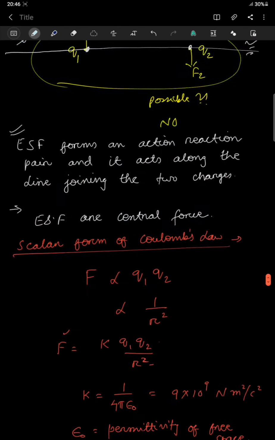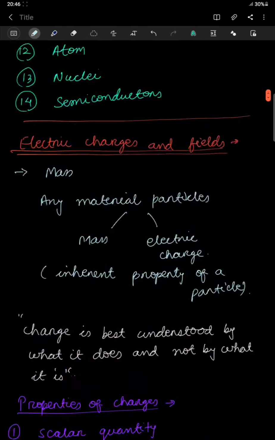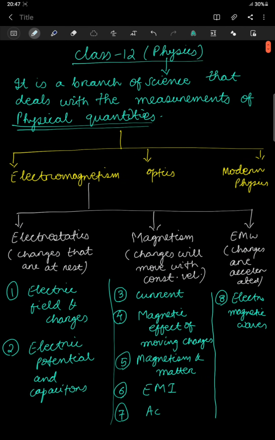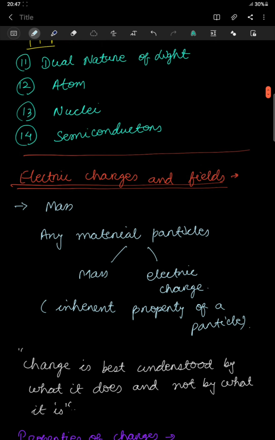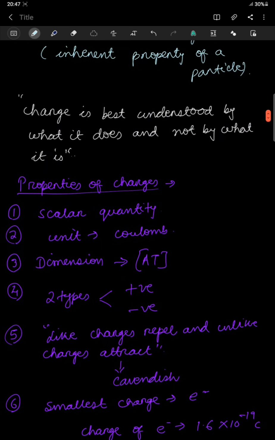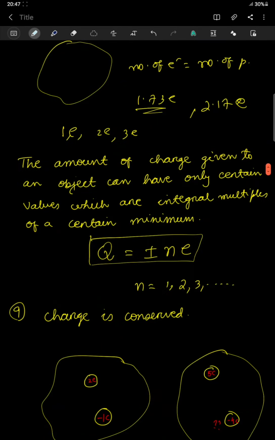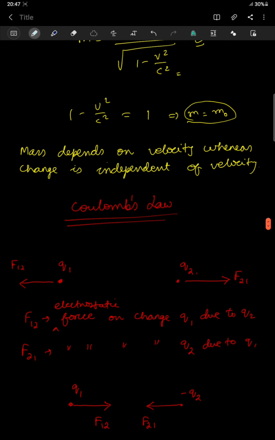So in today's class, what we have studied, I'll just brief it out. I have just given you a flow chart of all the chapters, how they are related. Then I have discussed electric charges, and I have discussed the properties of charges. Then we have gone to Coulomb's law. We have studied Coulomb's law in scalar form and in vector form. We have understood the properties of electrostatic force. Then we finally end our class by knowing the limitations of Coulomb's law. So in my first lecture, all these things I have covered.